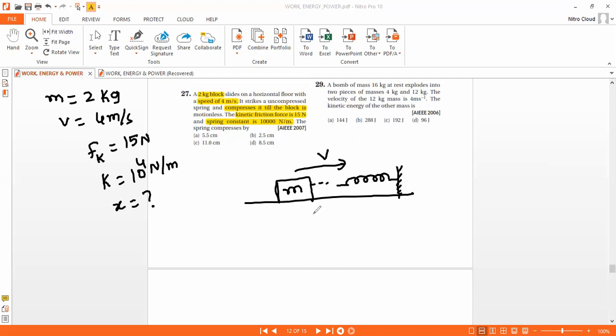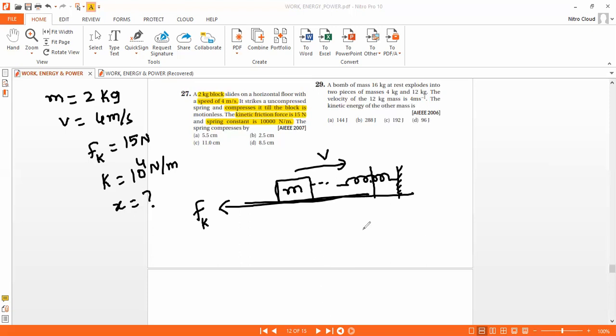The spring compresses till the block is motionless, that is, till the block comes to rest. Up to that point the spring gets compressed. Here kinetic friction is also acting, in the opposite direction to the motion.